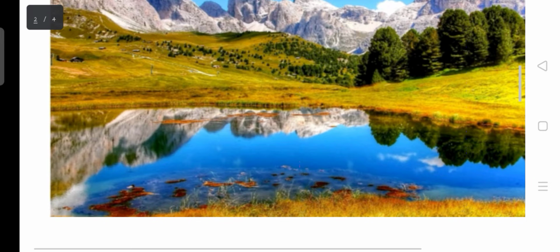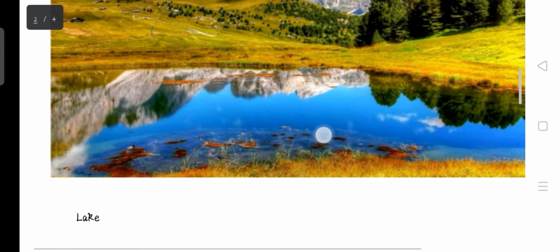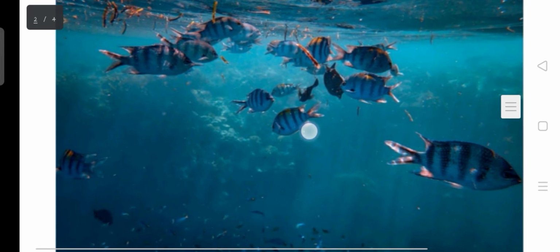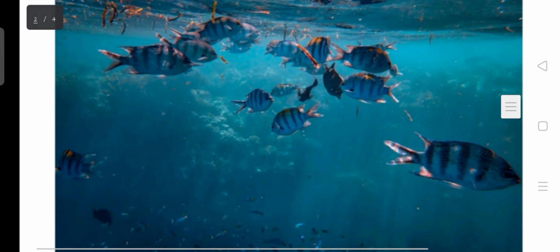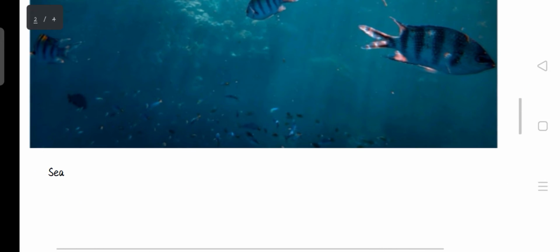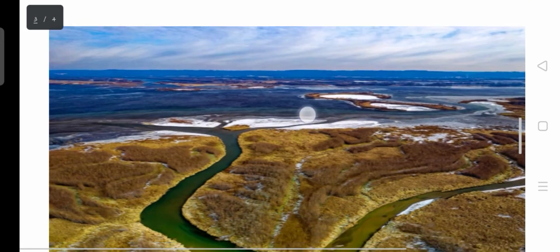Now you can take a look at the different water bodies. This is the lake. And then this is the sea. You can see the sea lives inside it. Then this is the river.